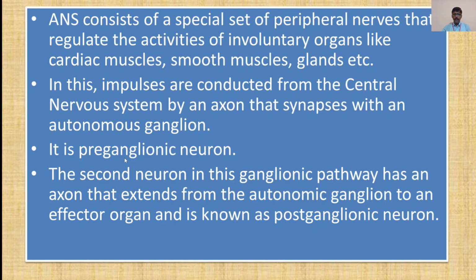Then it is the preganglionic neuron. Then the second neuron in this pathway has an axon that extends from the autonomic ganglion to an effector organ and is known as the postganglionic neuron. Now, this was the information.